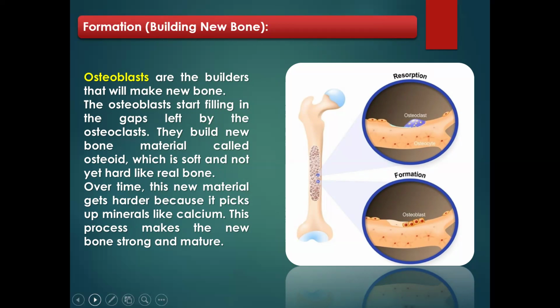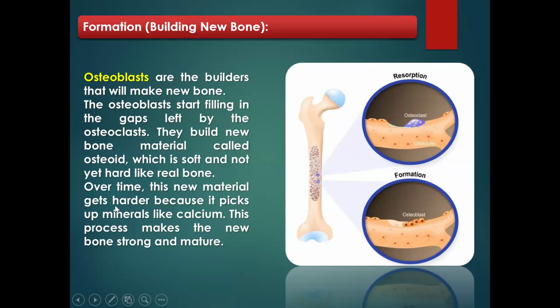The osteoblast starts filling in the gaps left by the osteoclast. That is what happens here. All that has been left behind, the osteoblasts begin to fill it up. They build new bone material called osteoid. These osteoids are soft and not yet hard like the real bone. You see, it's different from the main bone.